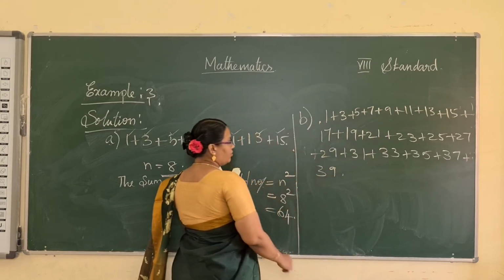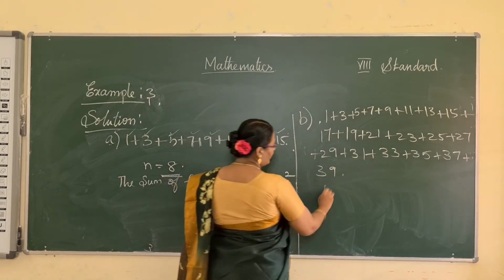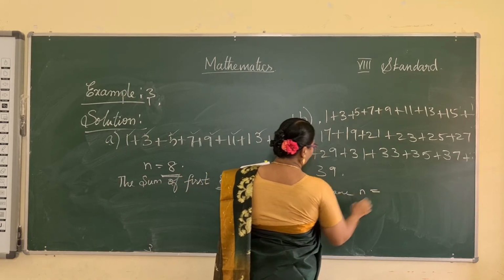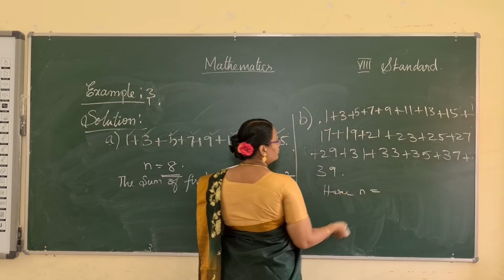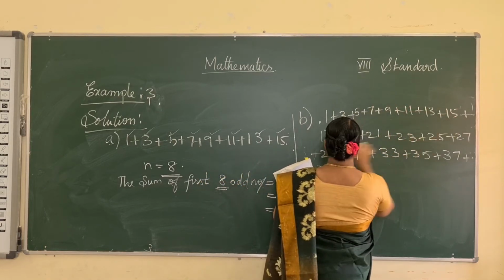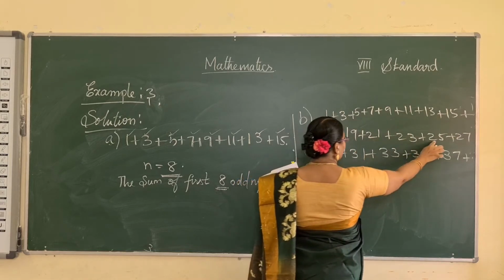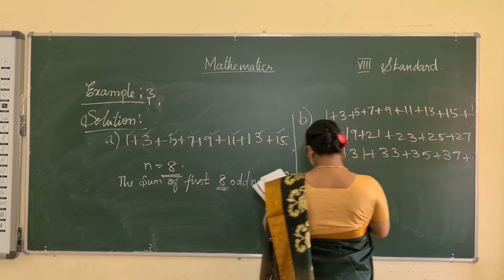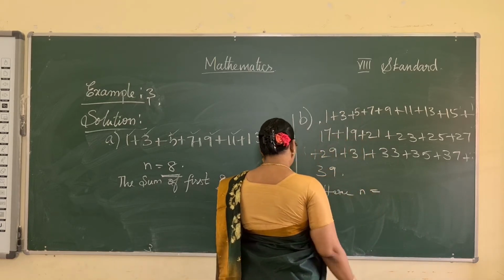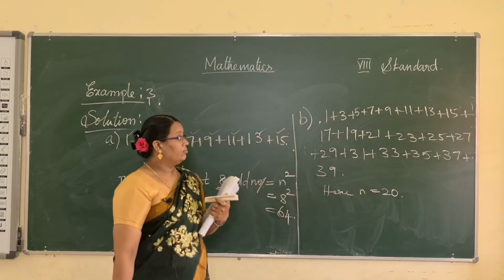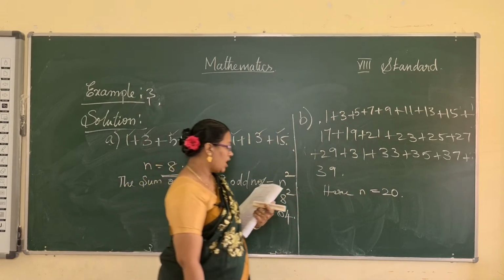So what is the value of n here? n is equal to 1, 2, 3, 4, 5, 6, 7, 8, 9, 10, 11, 12, 13, 14, 15, 16, 17, 18, 19, 20 numbers. How many numbers are there? So 20 odd natural numbers are given.